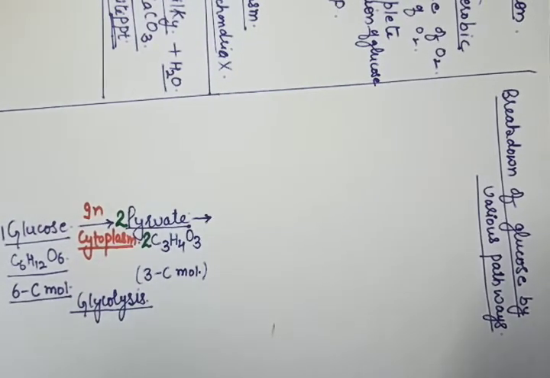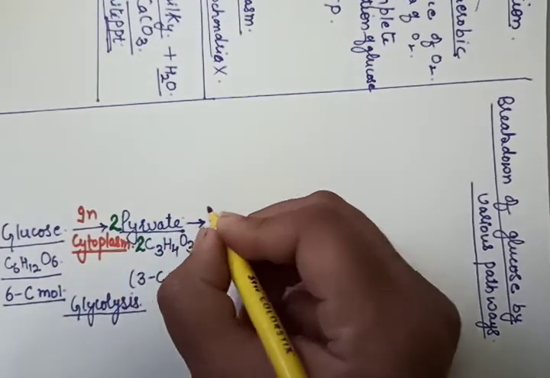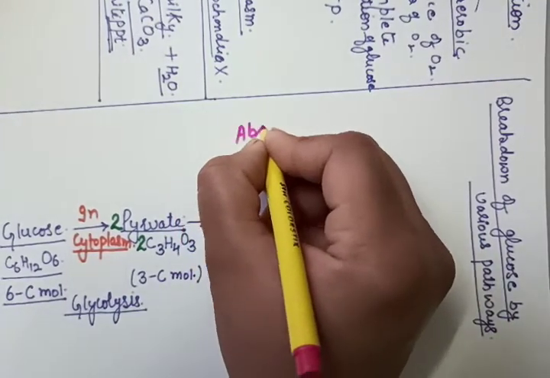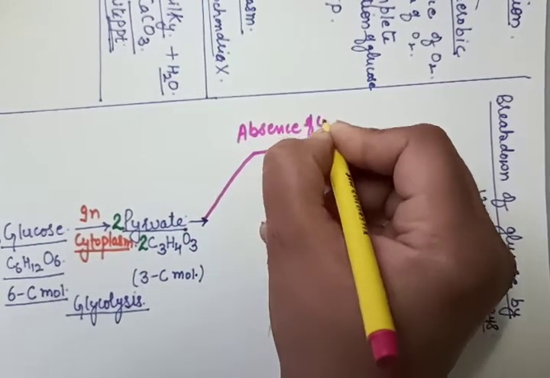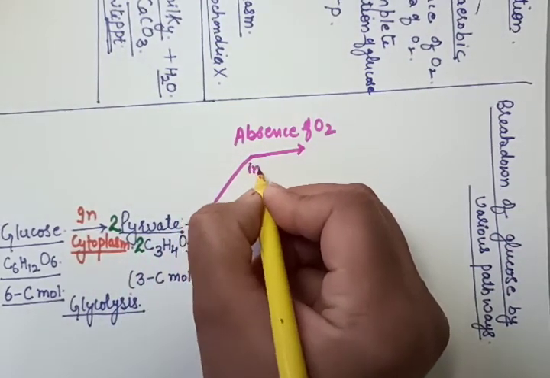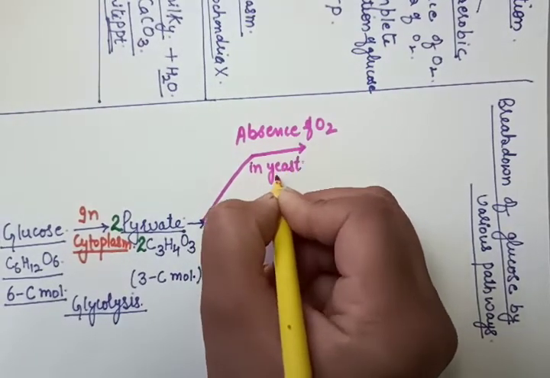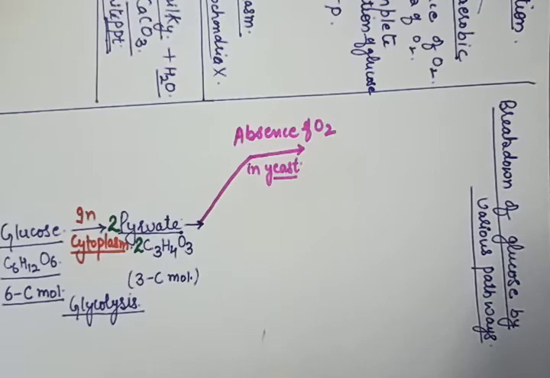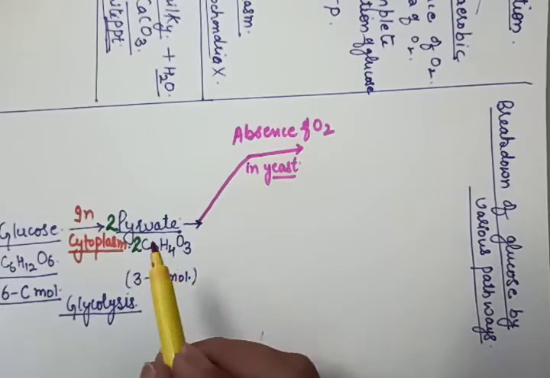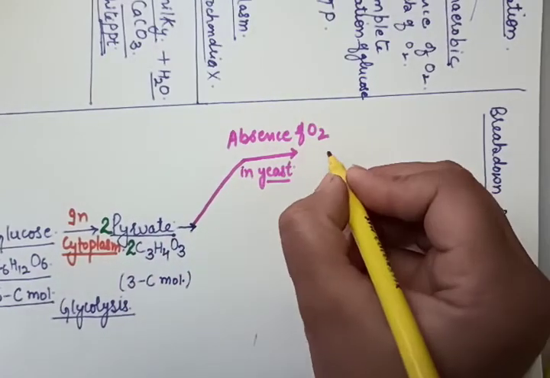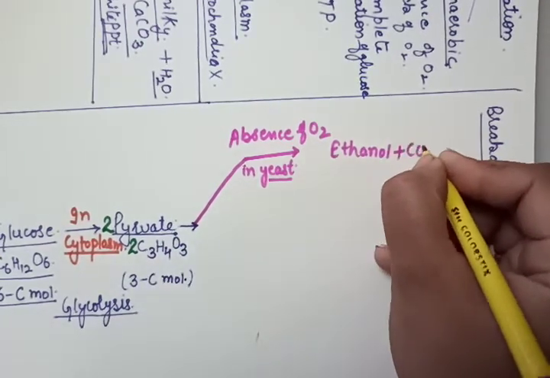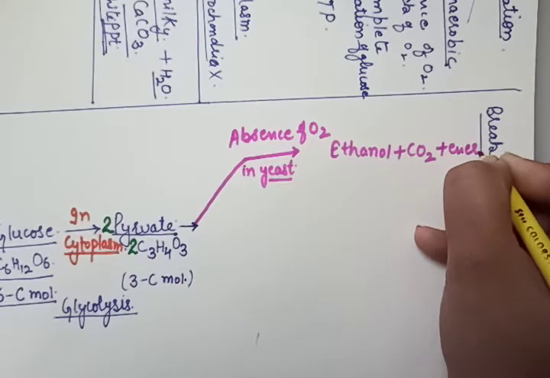The first one is, if there is absence of oxygen, and this process happens in yeast, fungi, yeast. When there is absence of oxygen, this pyruvate gets converted into ethanol plus carbon dioxide plus energy.